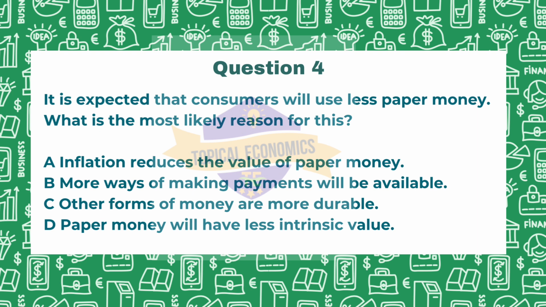Coming to option C, other forms of money are more durable. While this is true for coins compared to paper, it does not explain the broader trend of declining paper money usage. So again, this is incorrect. And last option, paper money will have less intrinsic value. This is more of an economic concept rather than a practical reason for reduced use. So the correct answer is option B, because the availability of diverse payment methods is the primary factor driving consumers away from using paper money.